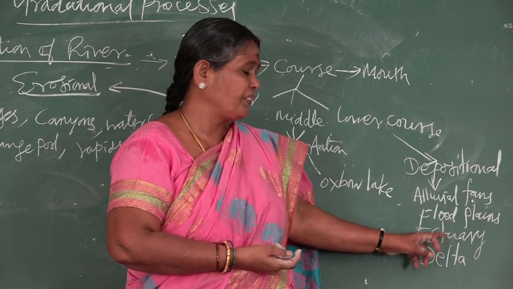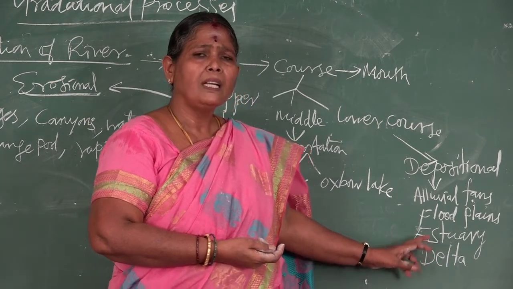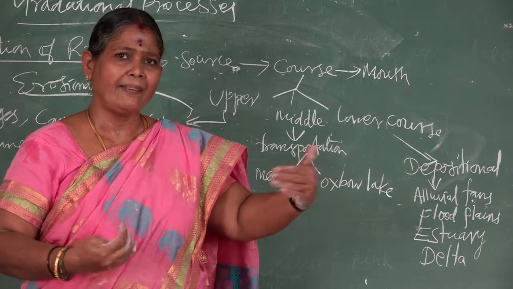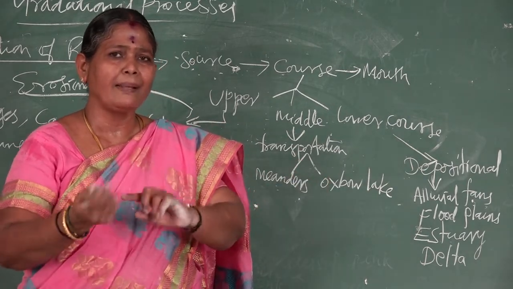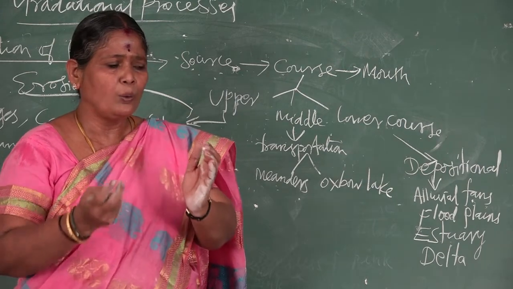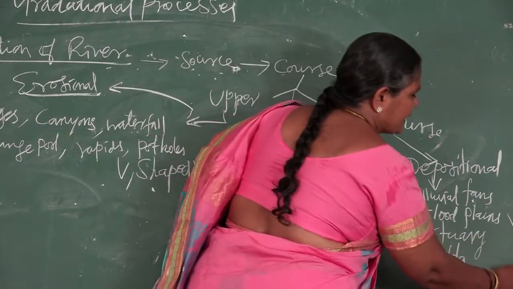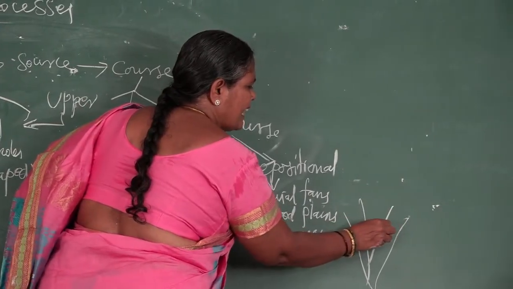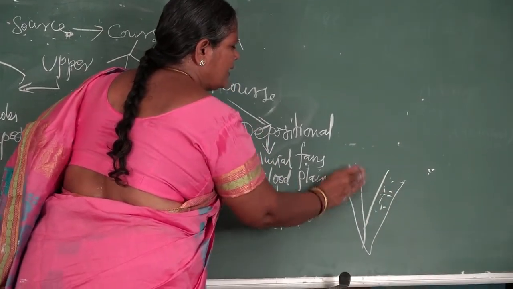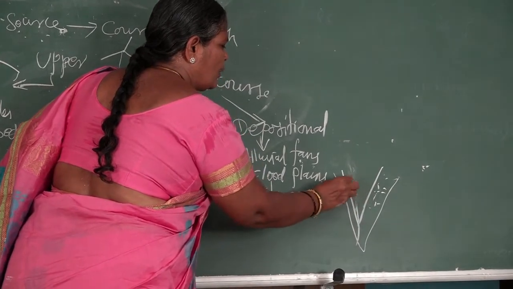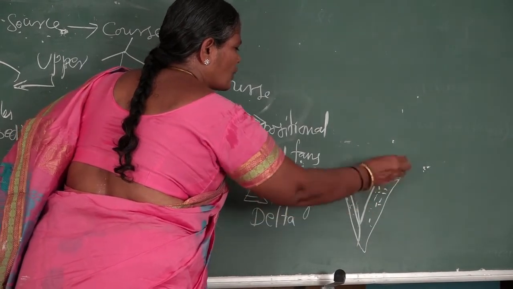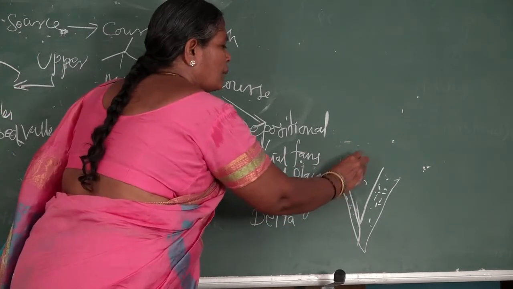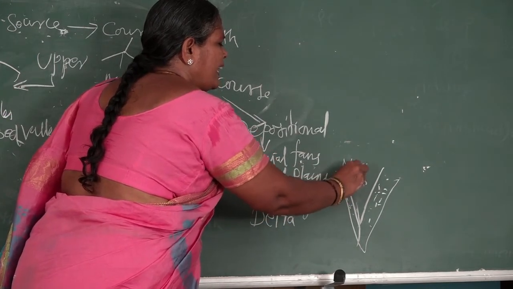Then estuary and delta. Depending upon the topography and the area where the river flows, different features are formed. Now take India: this is the Western Ghats, this is the Eastern Ghats, this area is broad, this area is narrow. West coastal region, East coastal region, Narmada river and Tapti river. Narmada and Tapti are west flowing rivers.